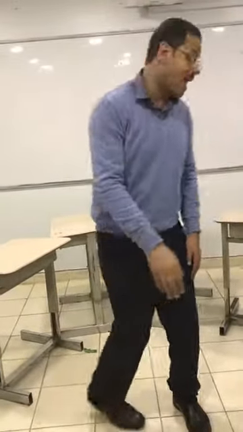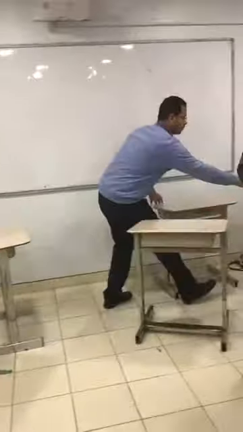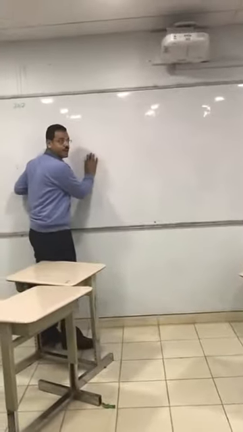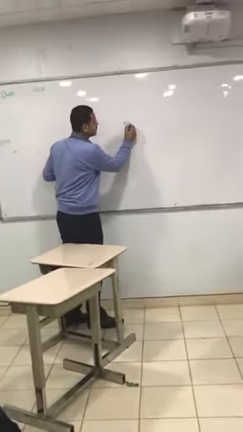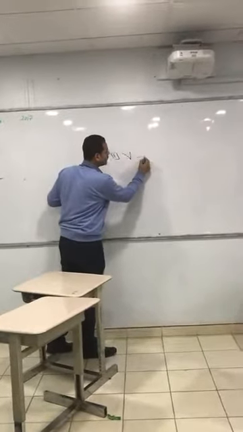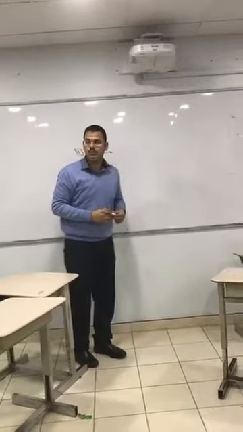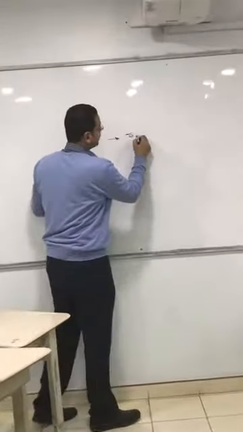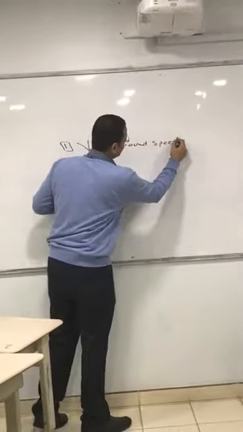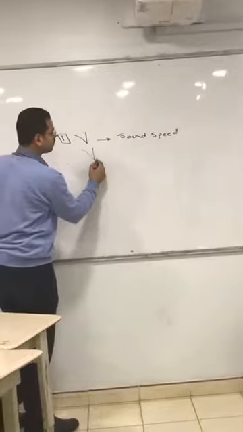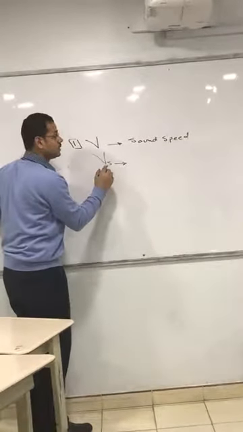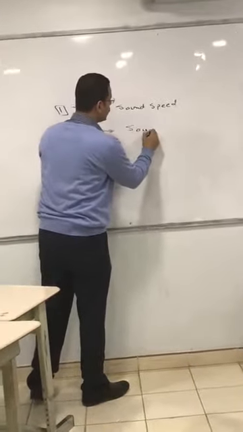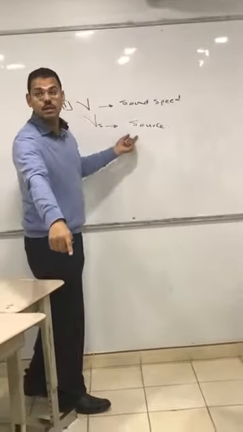Now we can say that we have variables here. The first variable is V, which represents the sound speed. It will be given in any problem we solve. Then we have Vs, where S is the source, the source of sound. What is the source of sound in this case? The car, that's right.